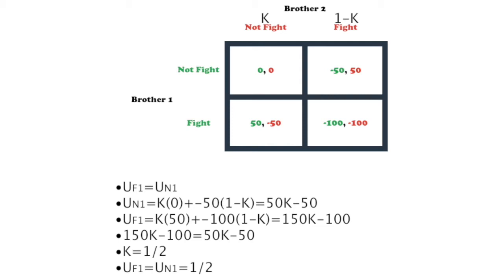The same process is followed for UF1, the utility function of fighting, and we equalize the two resulting equations. In turn, solving for K, we get 1/2. This means half of the time, brother 1 will choose to fight, and the other half of the time, he will choose not to fight. As they have the same payoffs, the same probabilities apply to brother 2. What we learn from this is that both Nash equilibria will occur an equal amount of times. In conclusion, neither player has a dominant strategy, and so mixing strategies provides the best outcome for all parties.